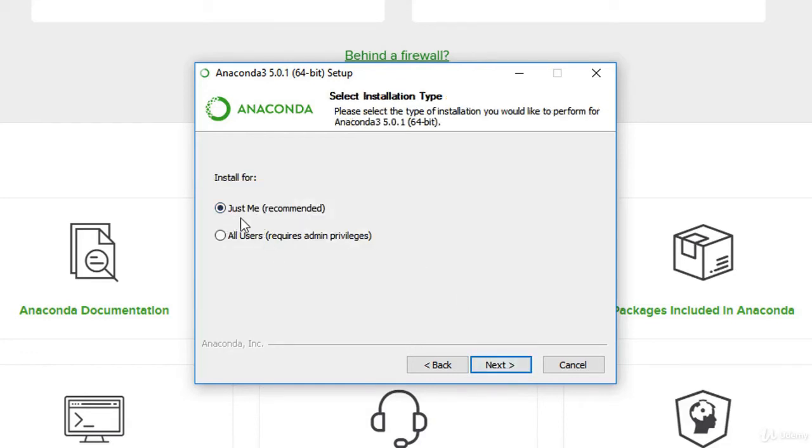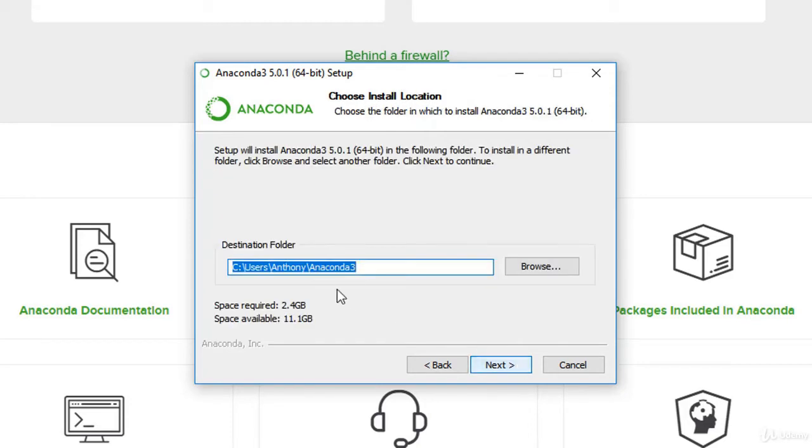In this case, I'm going to just install just me. All right, this is the recommended option. Now, if you have the admin privileges, you might want to install for all users. But for this portion, I'm just going to install just me, and if problems crop up, I'm going to show you how we overcome them. You can select where you would like to install it. I'm going to just leave it at my users, Anthony, and the actual folder is called Anaconda 3.